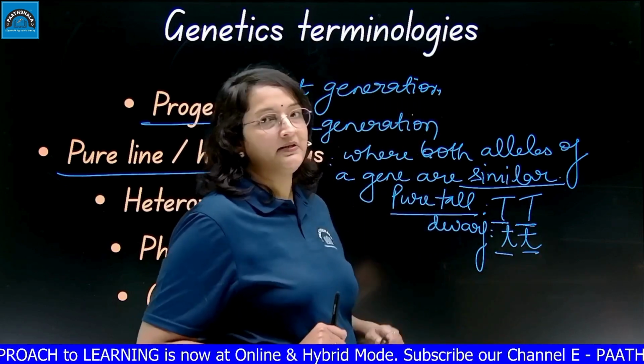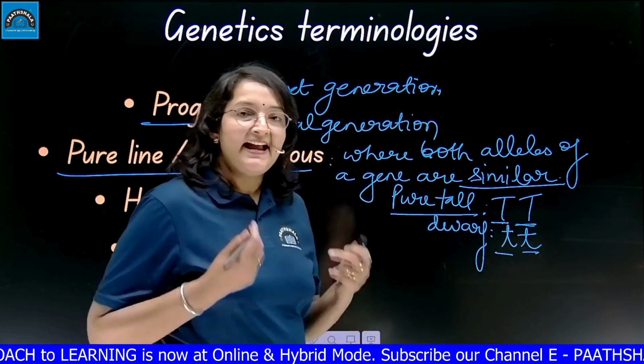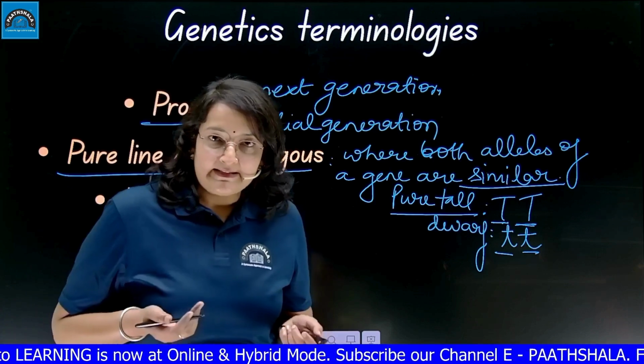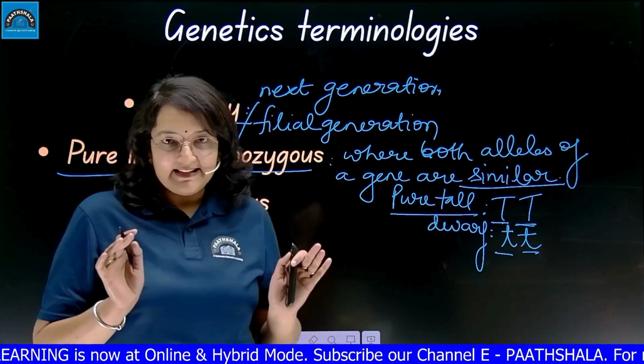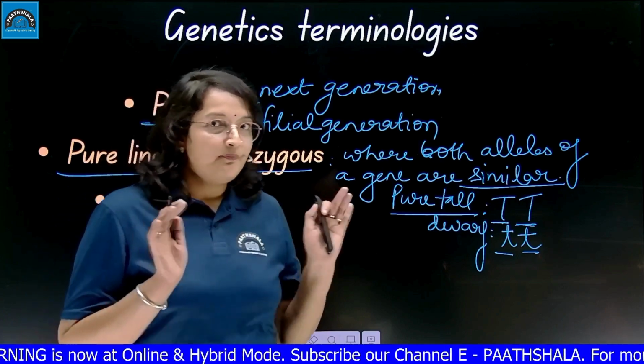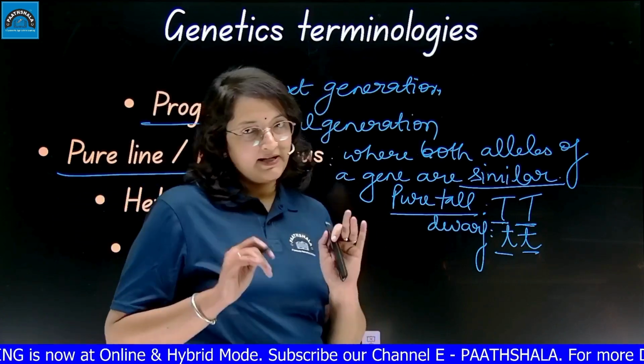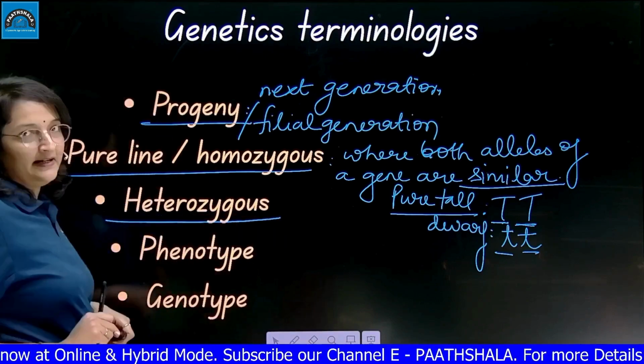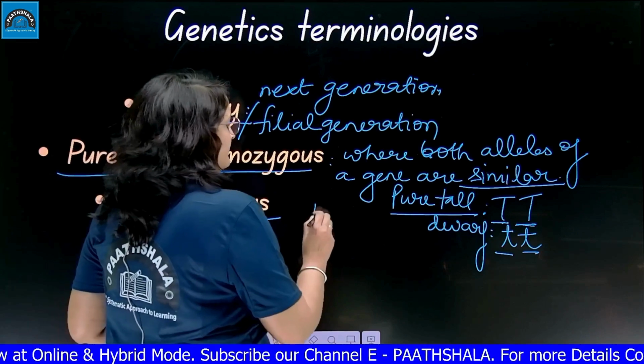It is again homozygous. So when in any genotype, in any characteristics, both the alleles are exactly similar, we call them pure line trait or the homozygous trait. Homo means similar, and opposite of that is heterozygous trait. Hetero means different.